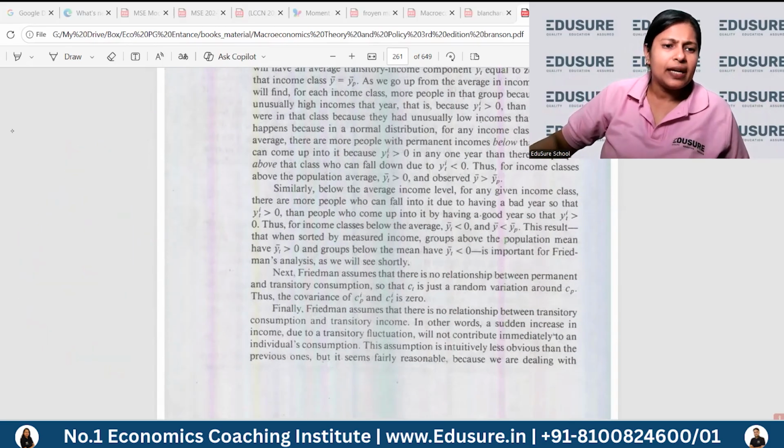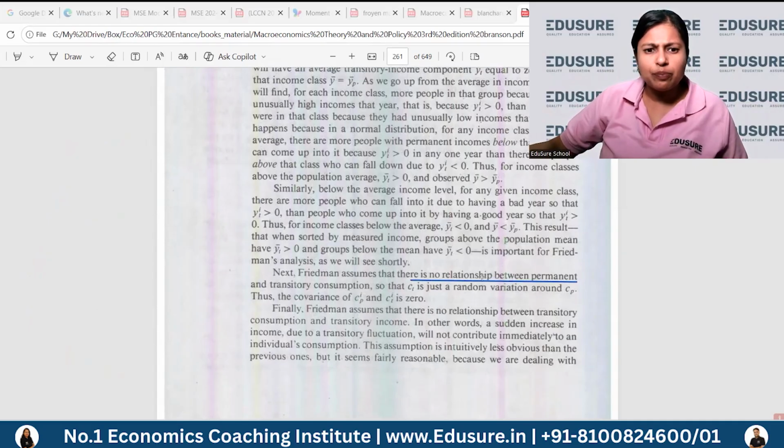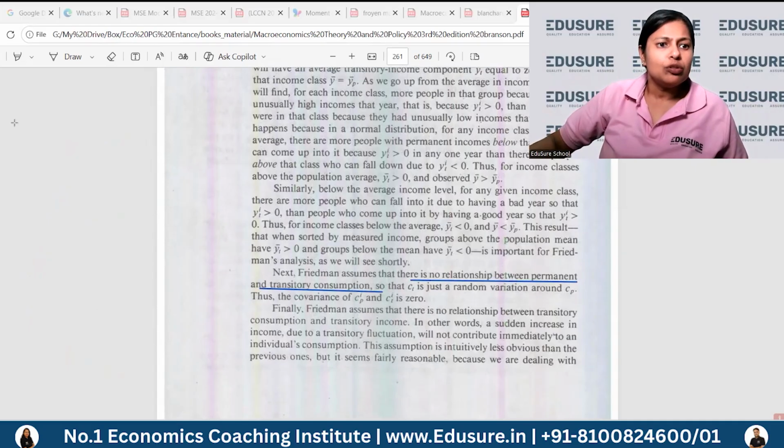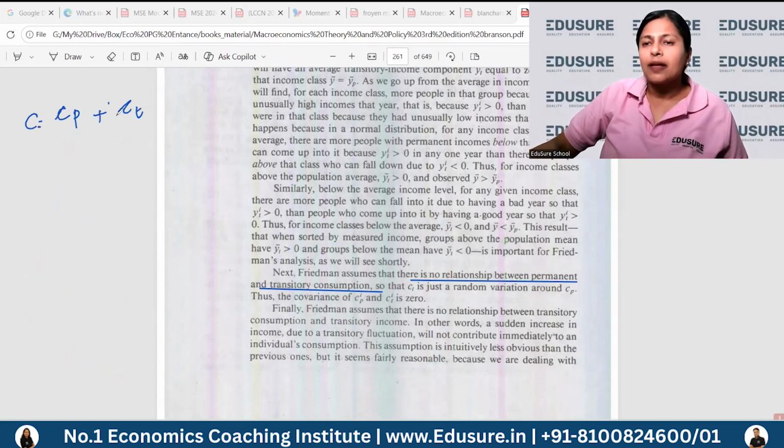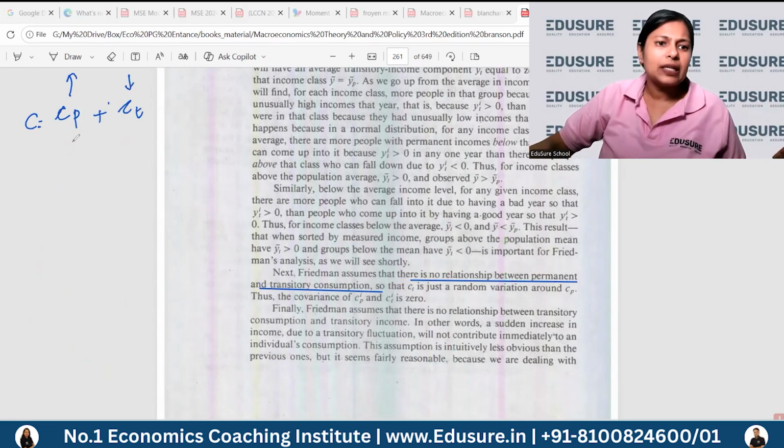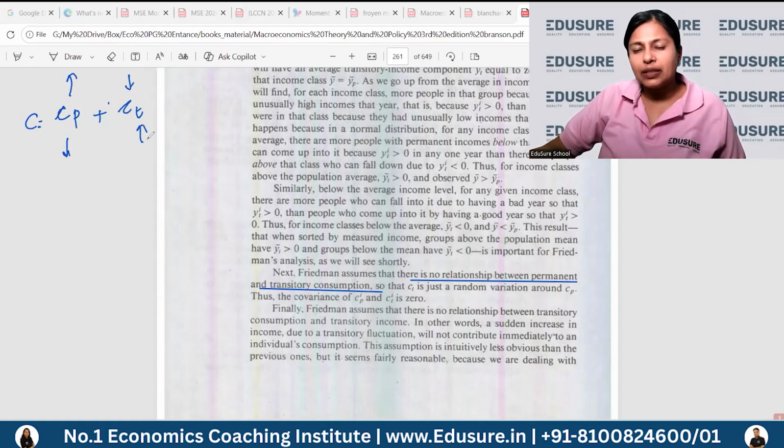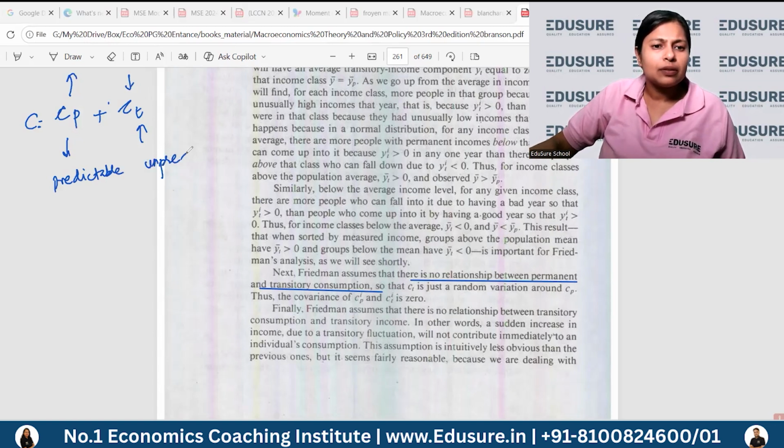Then Friedman said that there is also no relationship between permanent and transitory consumption. So consumption is also permanent and transitory, and there is no relation. Your permanent consumption may be very high and transitory consumption could be low. Permanent consumption could be low and transitory consumption could be high. The difference is that permanent is predictable, transitory is unpredictable. You cannot predict whether this is, what is this?